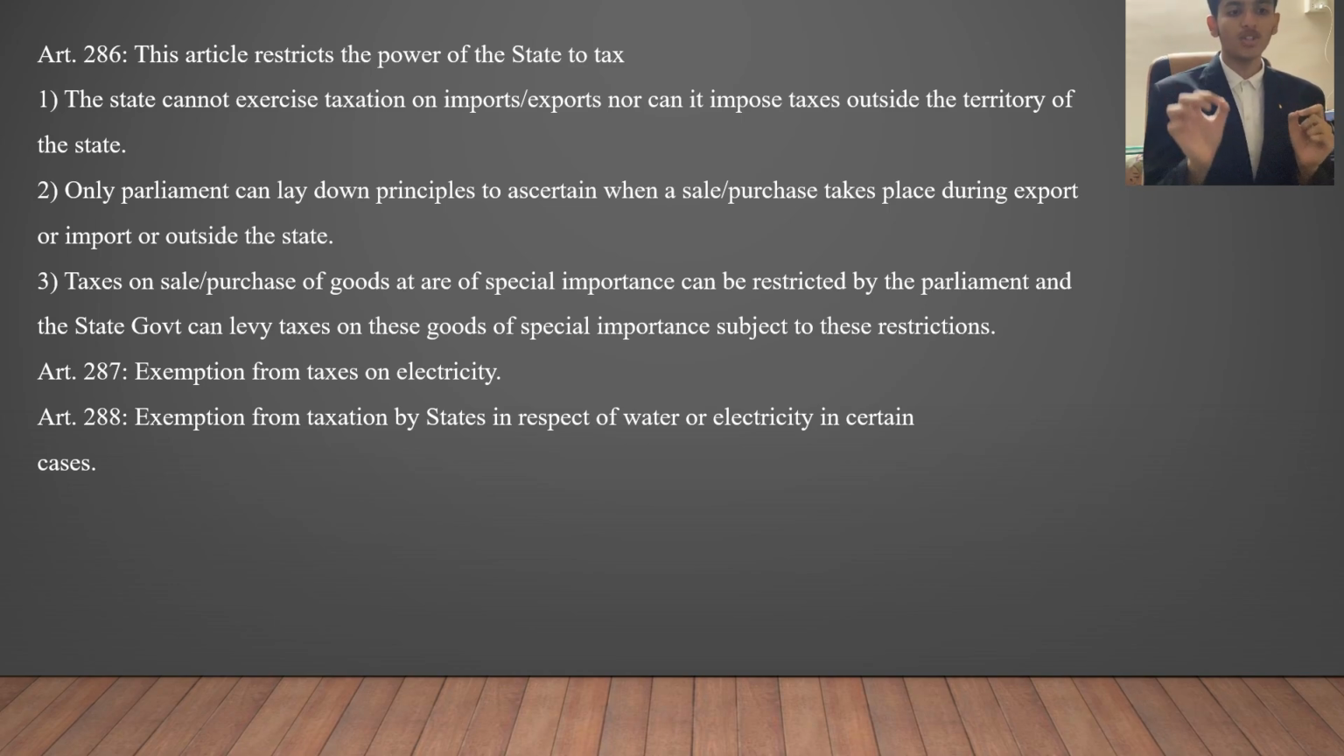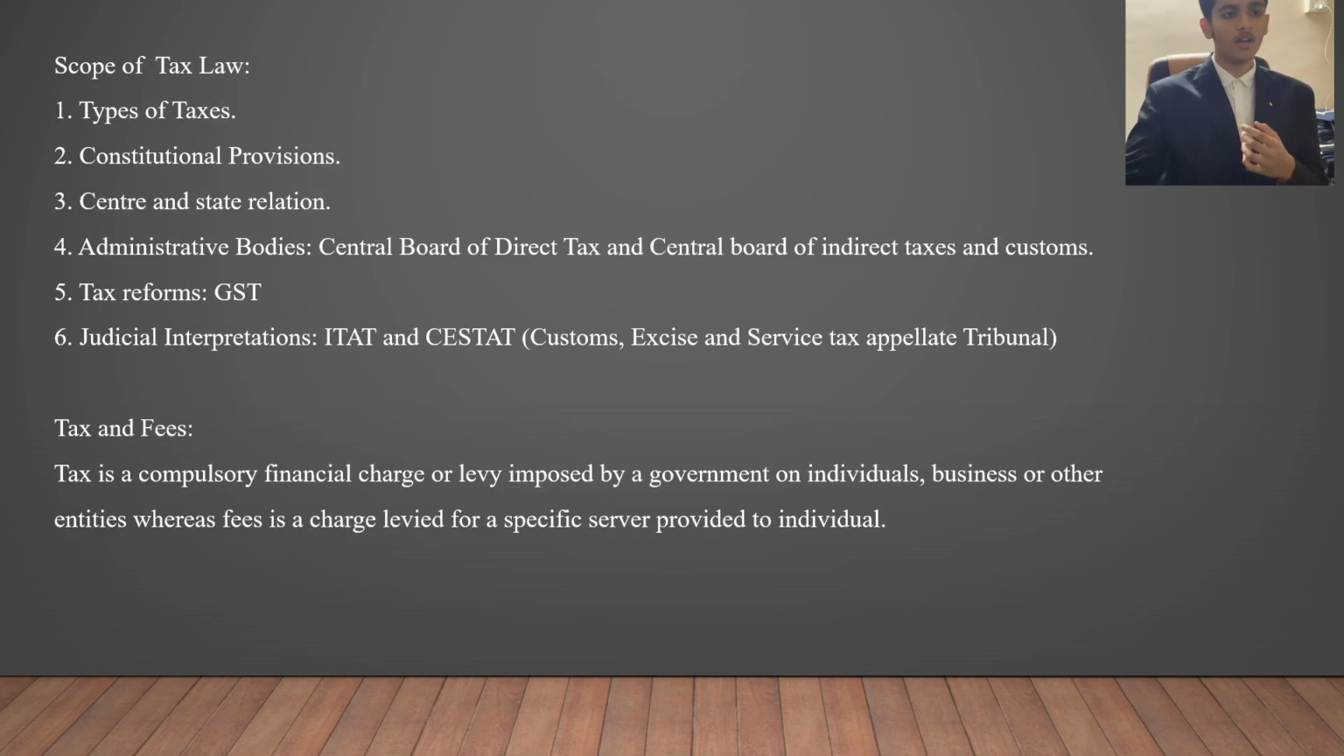Third, taxes on sale and purchase of goods of special importance can be restricted by the parliament, and the state government can levy taxes on these goods of special importance subject to the restrictions. So basically parliament can restrict the state government from collecting a specific tax or put restrictions on them. Now Article 287 and 288, that is exemption from taxes on electricity and exemption from taxation by states in respect of water or electricity in certain cases. This is basically straightforward.